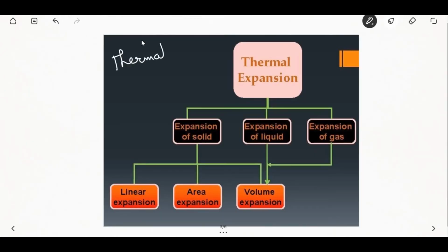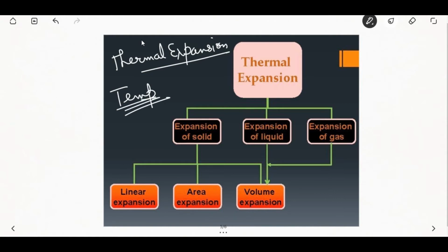And coming to the thermal expansion. It is due to the kinetic energy of the atoms or the molecules at the given temperature. At temperature above the absolute zero, the atoms are in constant state of vibration. This vibration will depend upon the temperature.